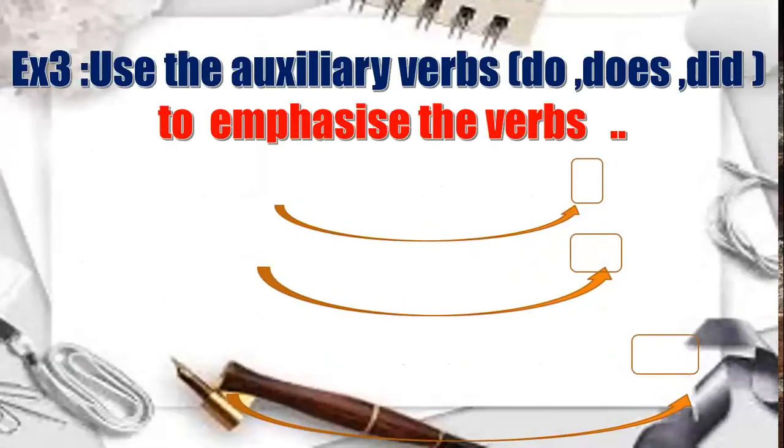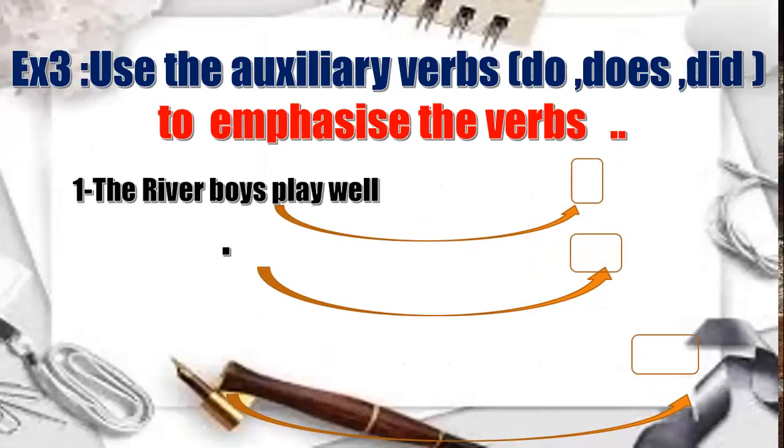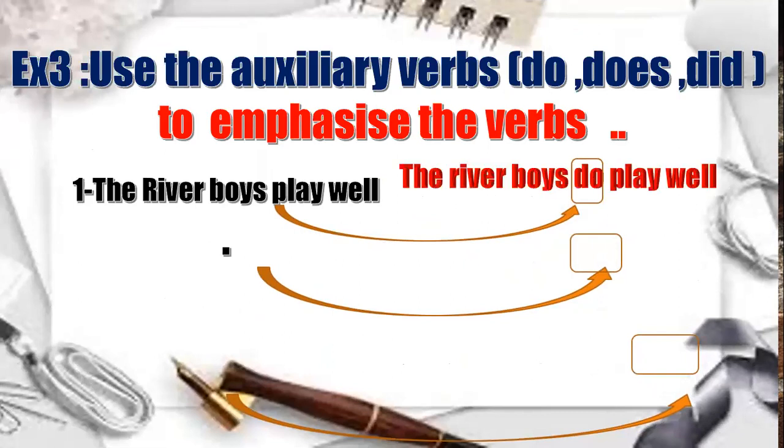Use the auxiliary verbs do, does, and did to emphasize the verb. I want to emphasize the verb, to concentrate on this verb. So when we say "The river boys play well," here we have a simple present tense, play. In order to give more emphasis to it, we can say do, does, or did. Excellent, do play well, because the subject is plural. So the first will be: The river boys do play well.